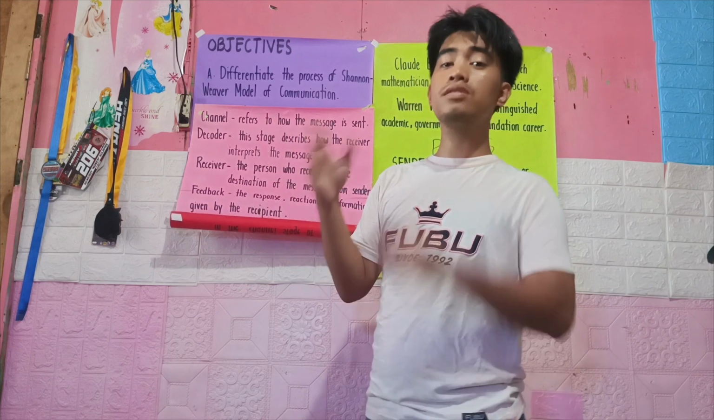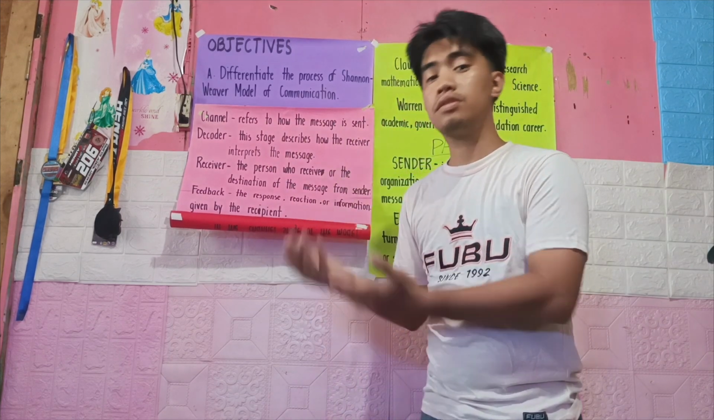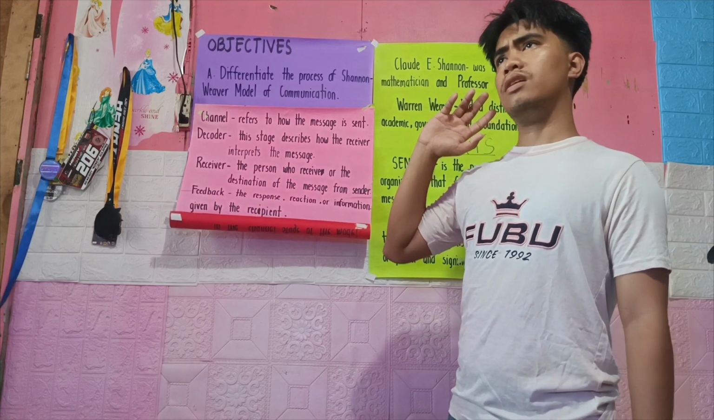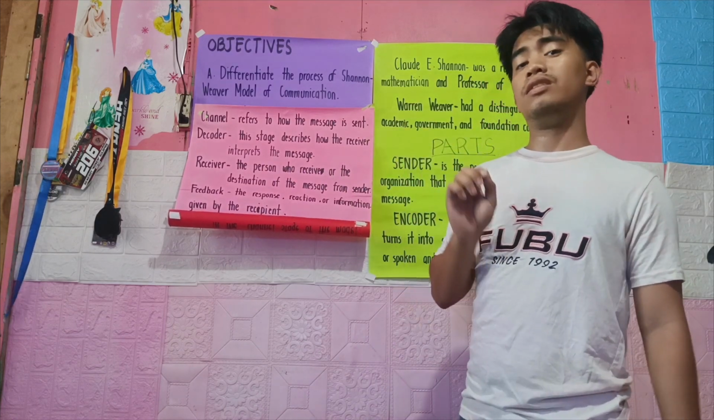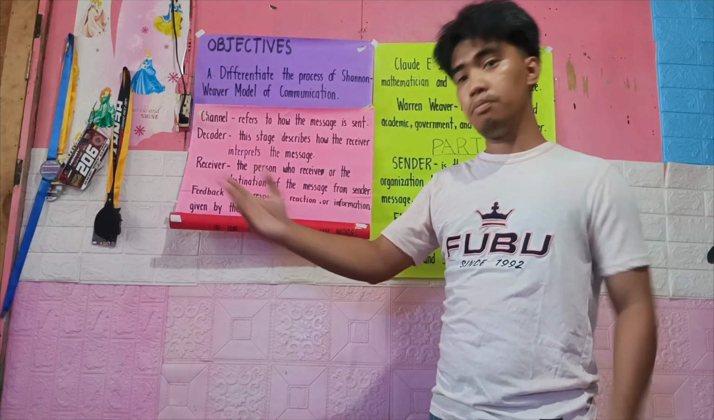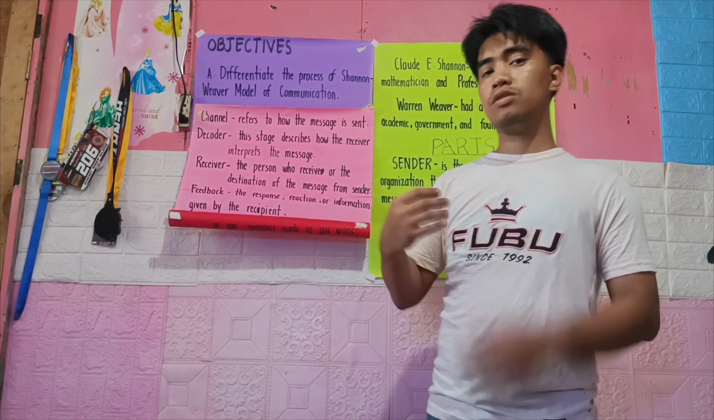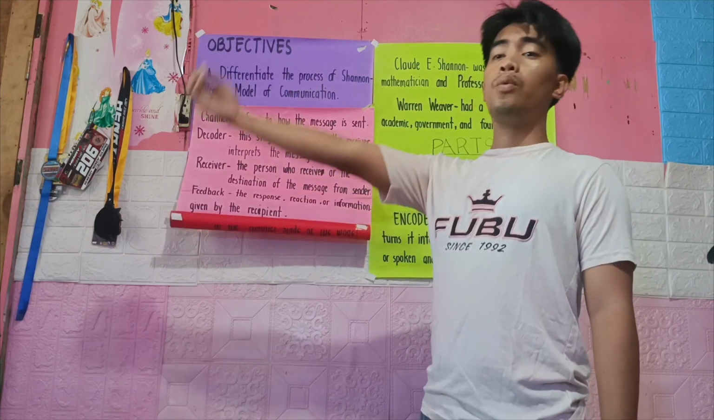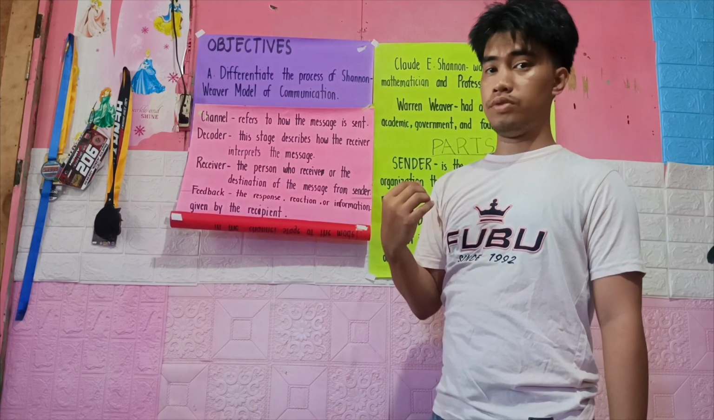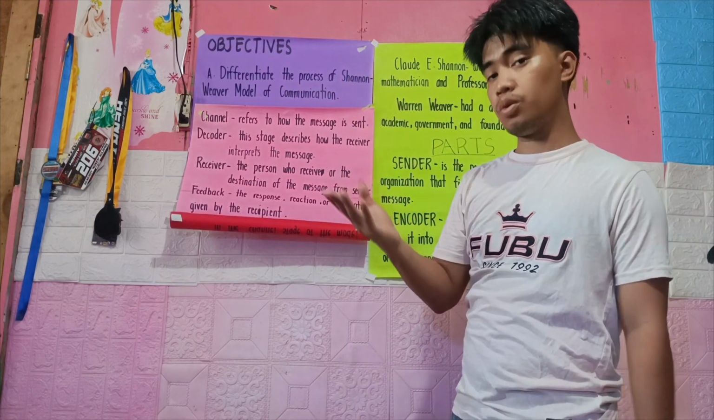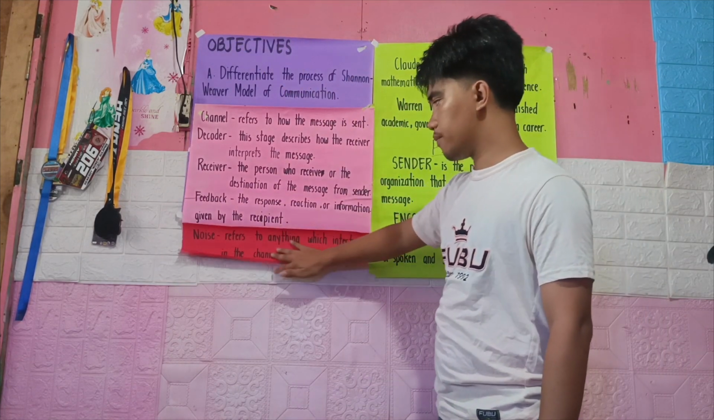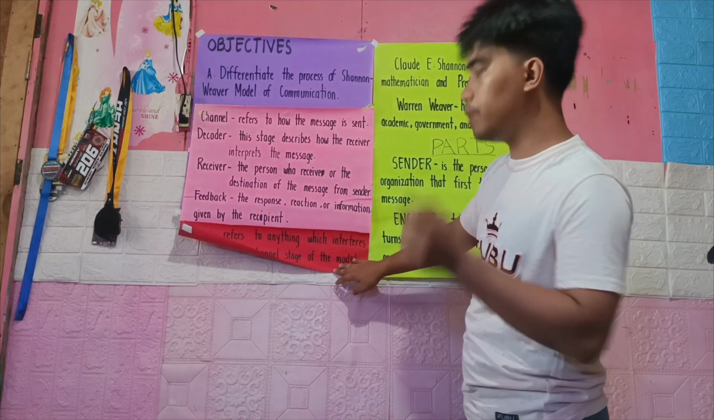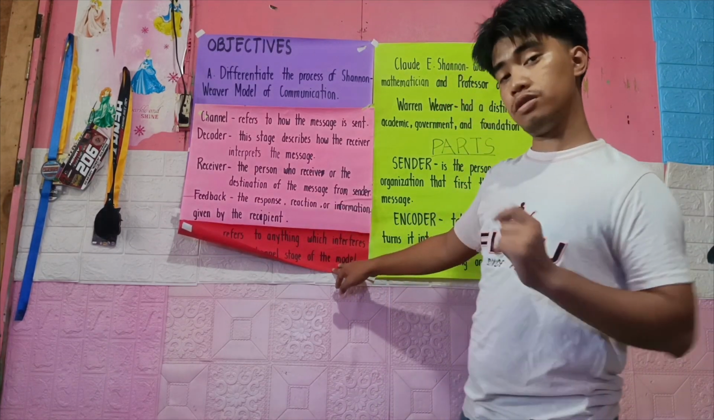And the receiver is the recipient, or the one who receives the message. So we also have this feedback, since communication is not only one way but is a two-way process. From the sender it goes to the receiver, and the receiver will respond to the sender, and that is what we call the feedback. So feedback is the reaction or information given by the recipient.